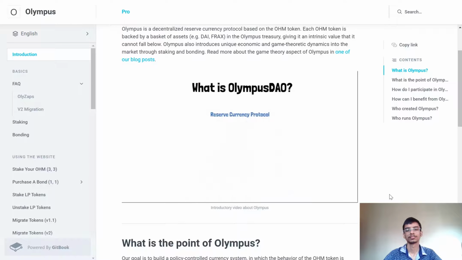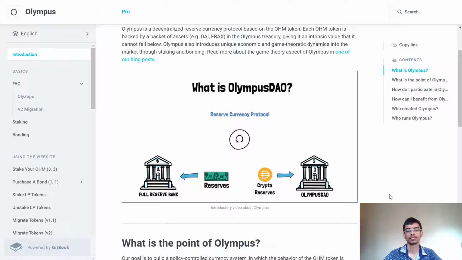It aims to become a crypto-native stable currency. It will accomplish this the same way central banks manage their currencies using reserve assets. But Olympus DAO manages OHM using crypto reserve assets. But contrary to central banks, where decisions are made by a select few, all changes to the Olympus protocol are voted on by the community of OHM holders through the DAO.